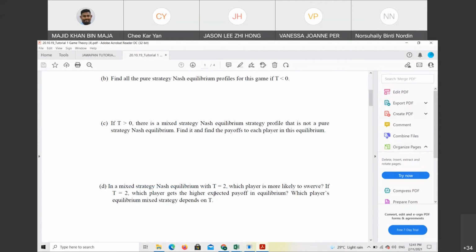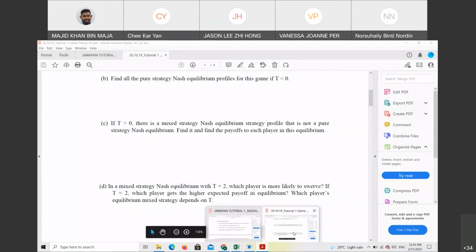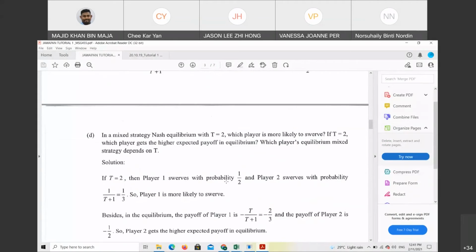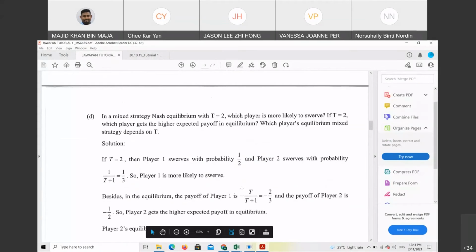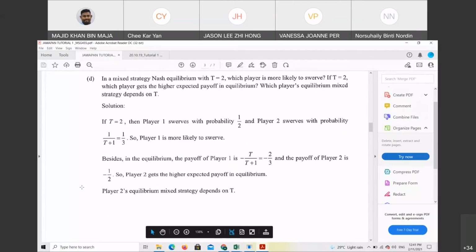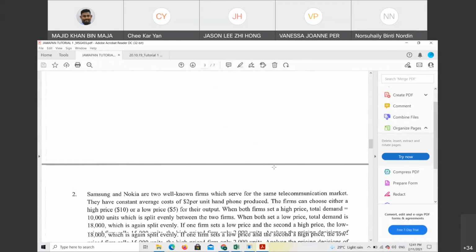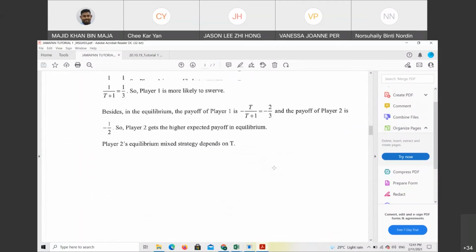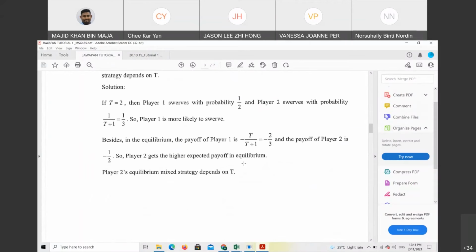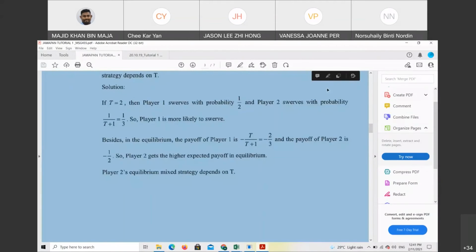What is the value? For player 1, it's negative 2 over 3. Player 2 is negative 1 over 2. So the solution is still the same using the mix.